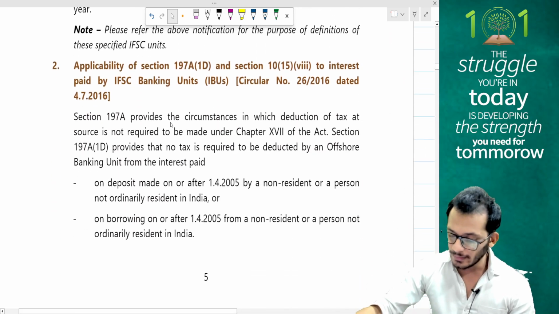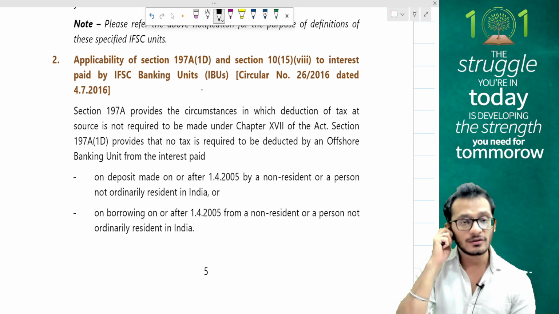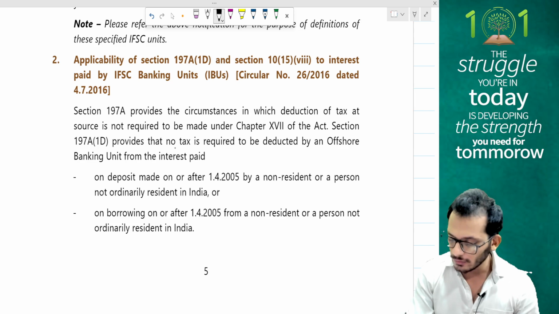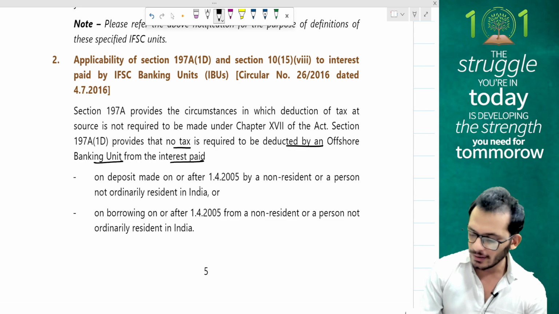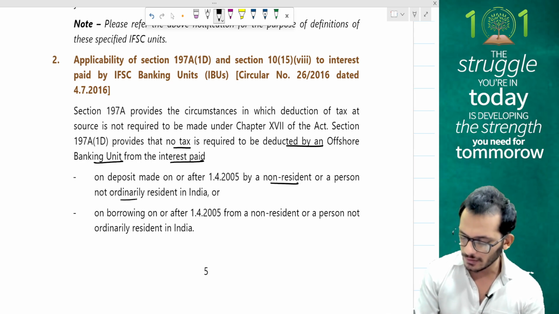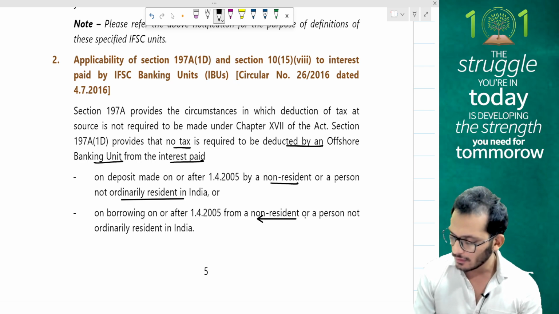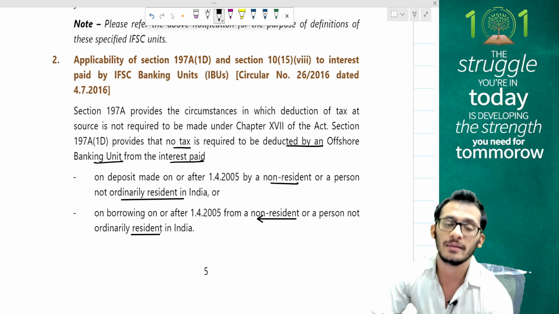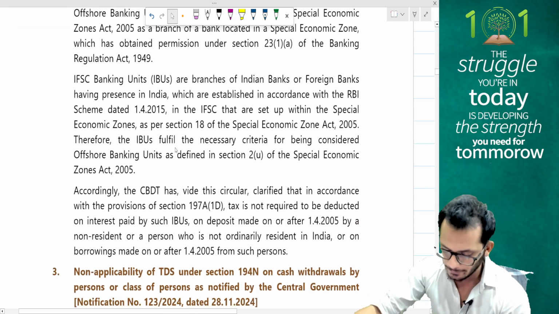Yes, that amendment number 2, which talks about applicability of 197A to interest paid by IFSC banking units. So if it is an interest paid to IFSC banking units, will TDS apply? This section is now coming and saying no tax will be required to be deducted by an offshore banking unit from the interest paid on deposits made by a non-resident or a person who is not ordinarily resident in India, or borrowings happening to a non-resident or a person who's not ordinarily resident in India. Again, if it's an IFSC center making a payment of interest, then it will not be liable for any TDS if it's made to a non-resident. Yes.